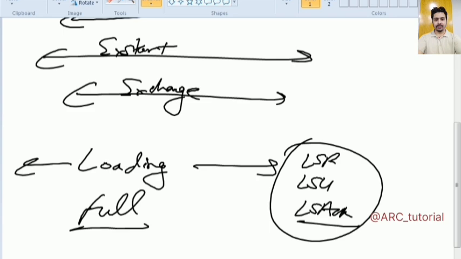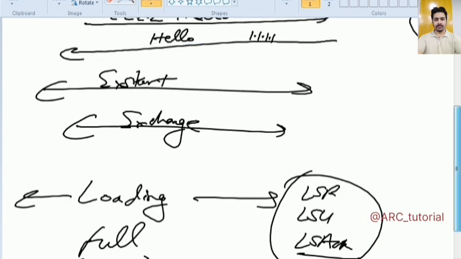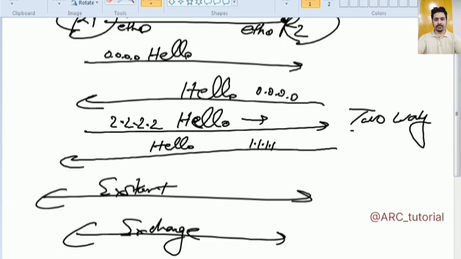Now, sometimes your neighborship will get stuck in two-way state. So due to which reasons can your neighborship get stuck in two-way state? Tell me.